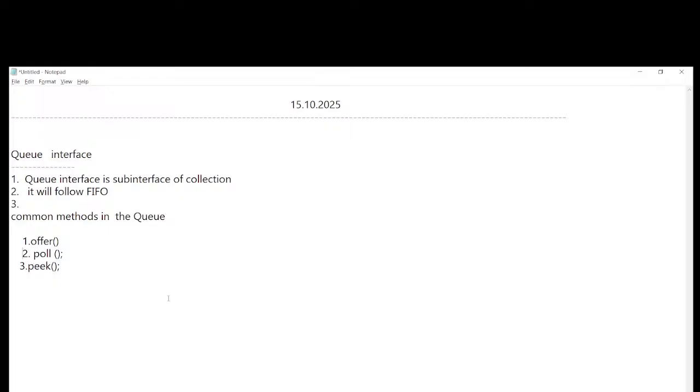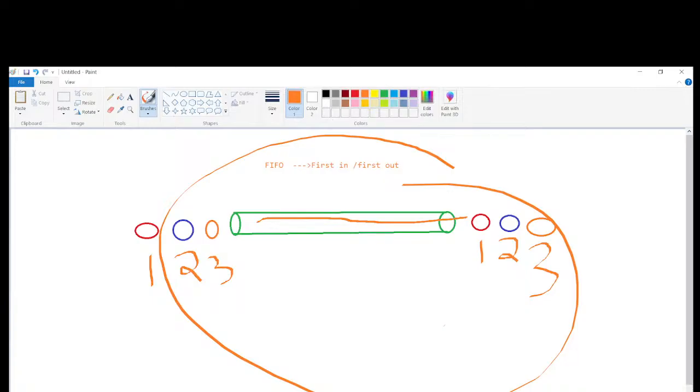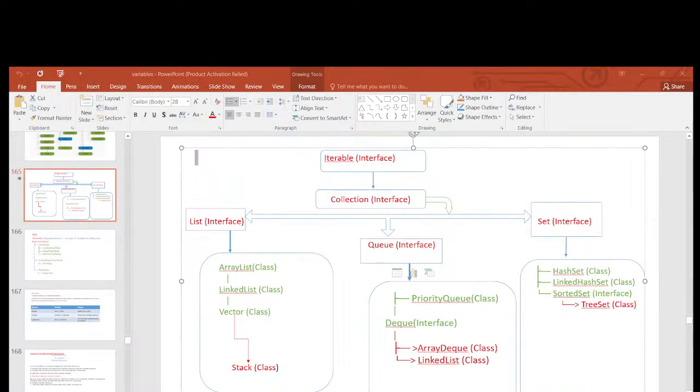And addAll, removeFirst, removeLast, addFirst, addLast, these are supported by the Deque interface. So if you go to the hierarchy, in the hierarchy, the Deque interface extends the Queue.